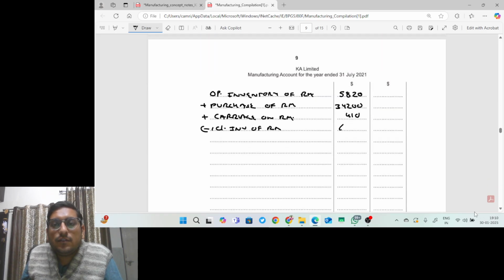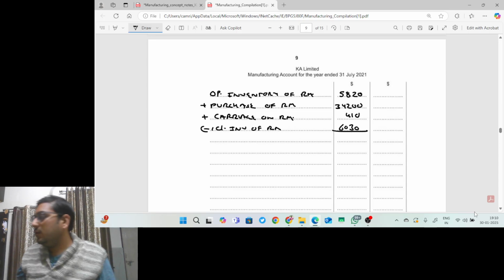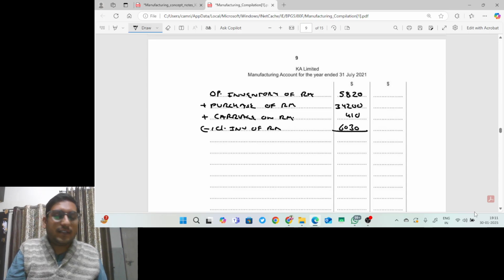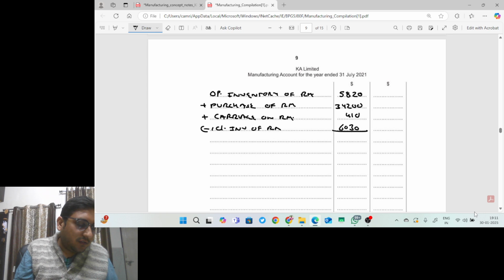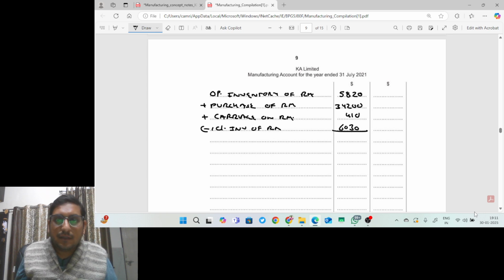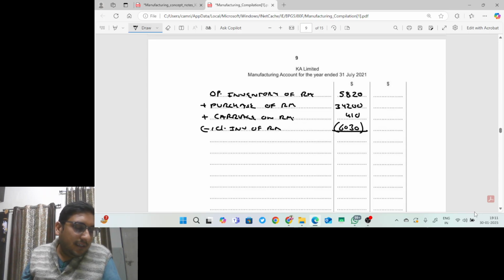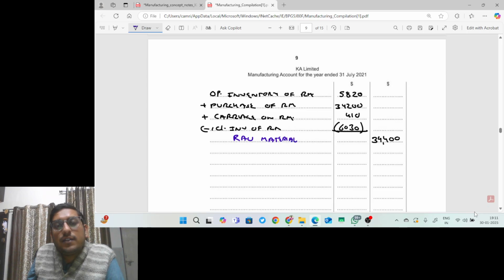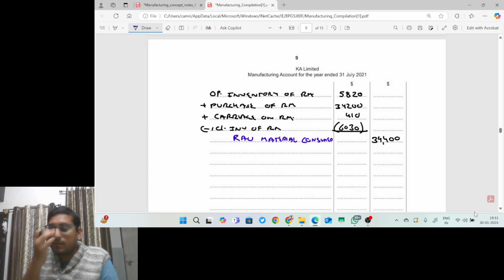So this 6030 will be deducted. Let us total it up to get raw material consumed. 5820 plus 34,200 plus 410, and minus, shown in bracket, 6030. So it will be 34,400, and this is called raw material consumed. You can also call it cost of material consumed. One and the same thing: cost of material consumed or raw material consumed.